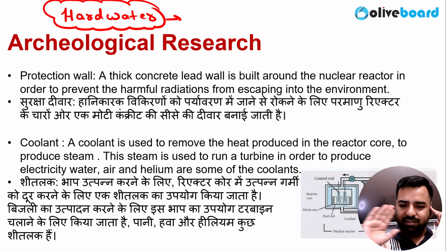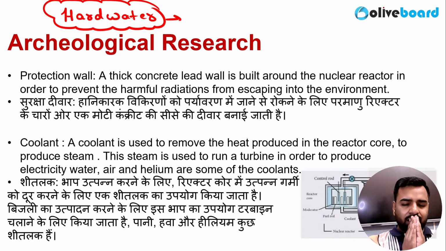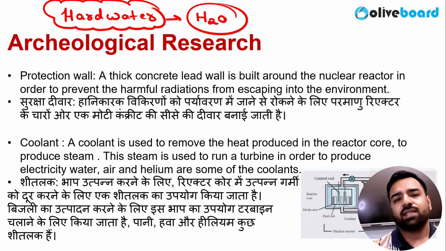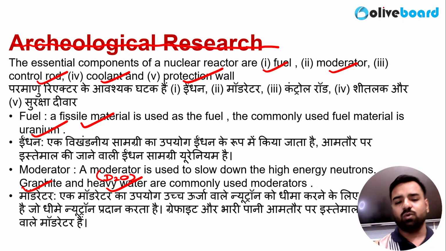Hard water is just a water that was H2O. The only point is here dissolved salts of calcium and magnesium are there, or we can say calcium and magnesium ions are there, right? Hard water is same. But if I talk about heavy water, that's correct, Siddharth. Heavy water consists of deuterium. So here it is just H2O in which dissolved salts of calcium and magnesium are there. But since we are talking about heavy water, you are absolutely right, that is D2O, where D is deuterium, that is the isotope of hydrogen.